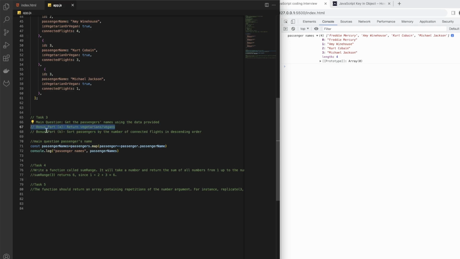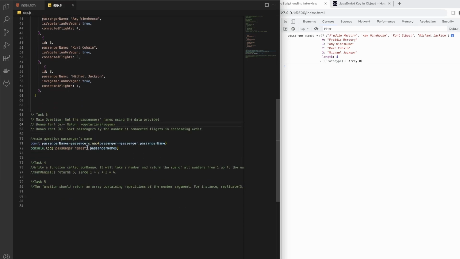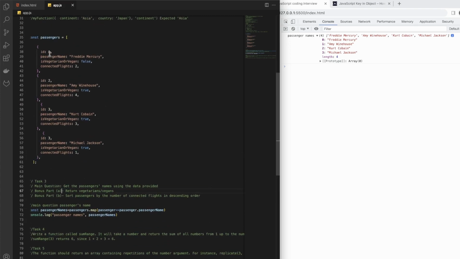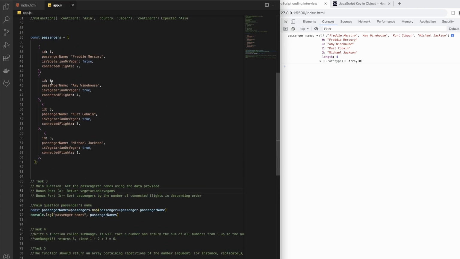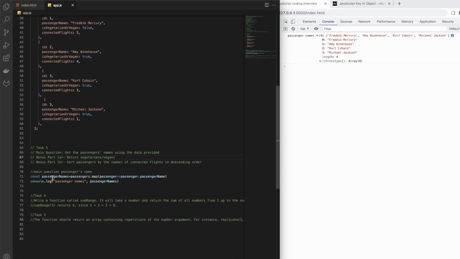Okay, so moving on, we have bonus part A, return vegetarian, vegan. So we have to return only the people who are vegan. One way we can definitely do this is also this way. So let's just go here, and then let's just say veg passenger. We don't need names because it's asking us to return everything that is vegetarian, hopefully.